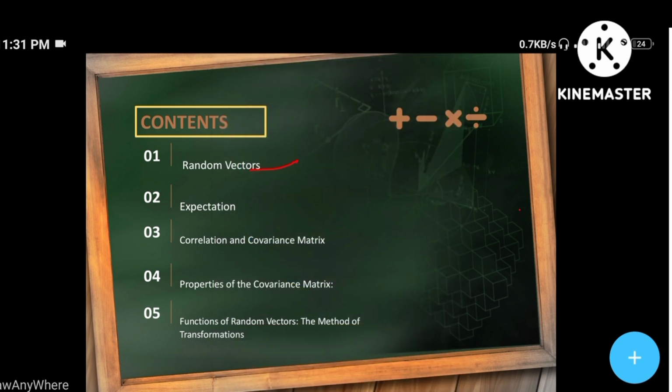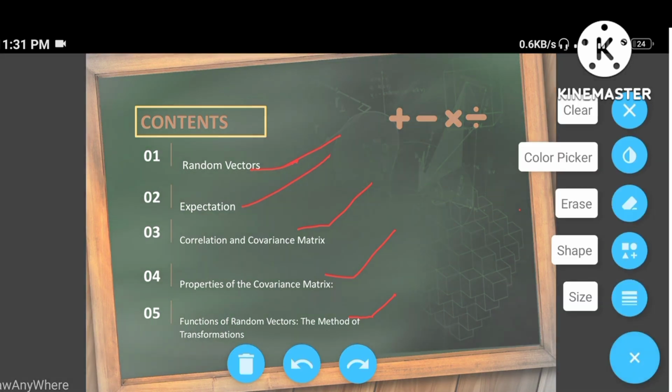First we are going to discuss the random vectors. Then next we will go to the expectations. After finding the expectations, we go to the correlation and covariance of the matrix. Later, properties of the covariance matrix, and at last we are going to discuss the function of random vectors, the method of transformations. In this whole PPT, I can assure that you will cover all these topics and you will get perfection in this topic. Okay, we will go to the introduction next.